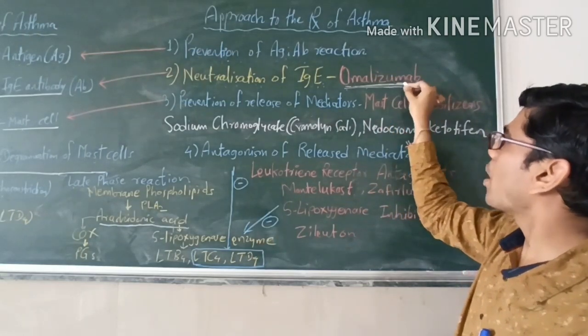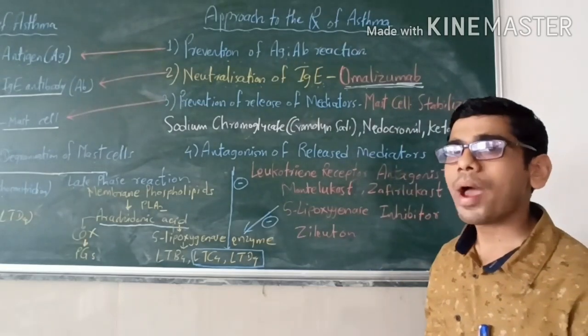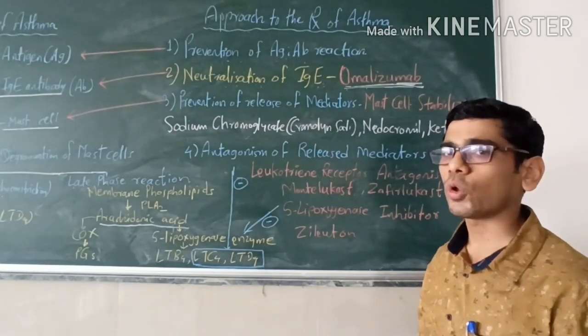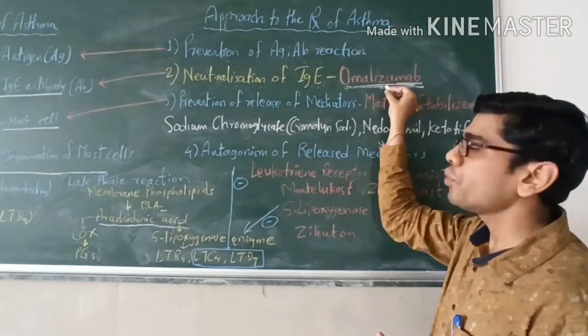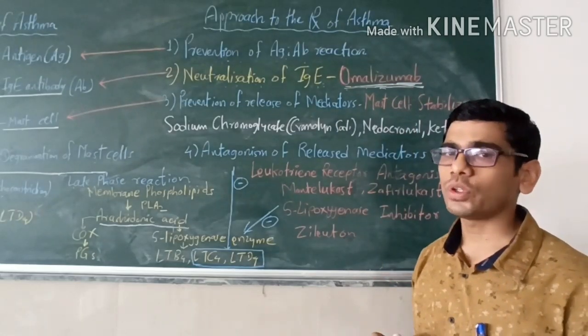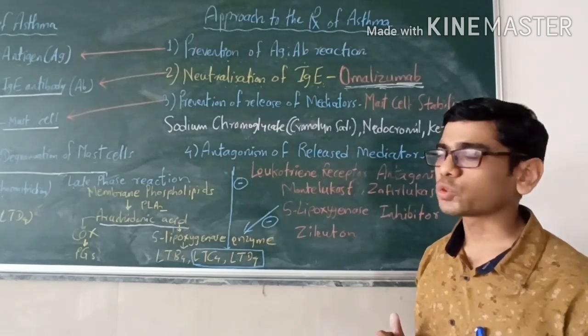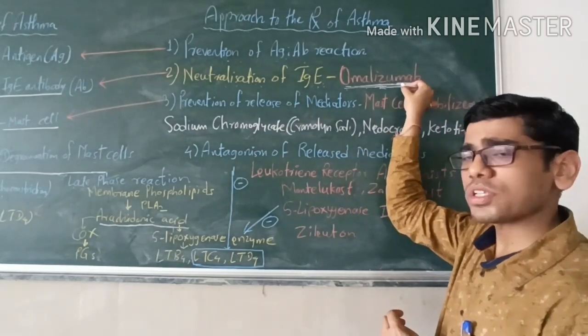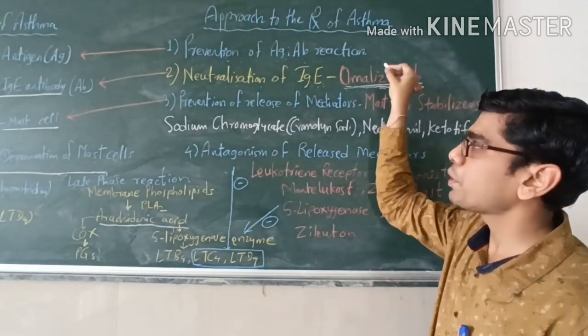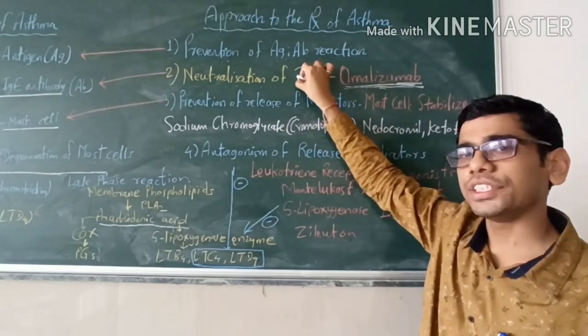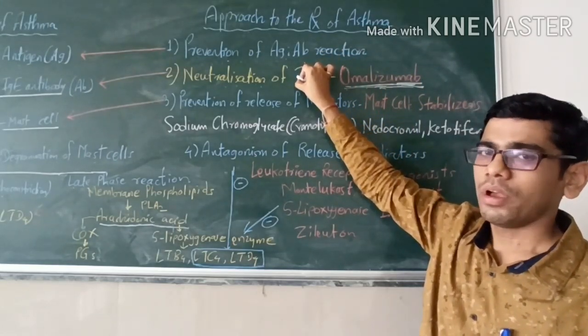Remember, whenever there is the word mab at the end, it indicates a monoclonal antibody. The ZU indicates the source from which this antibody is derived, either animal or human source or a mixed one. So omalizumab is a monoclonal antibody prepared to neutralize the IgE type of antibody.